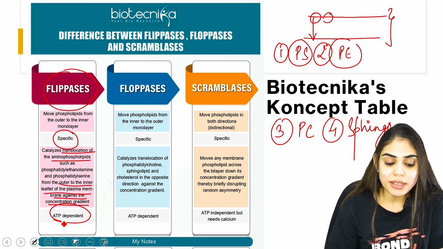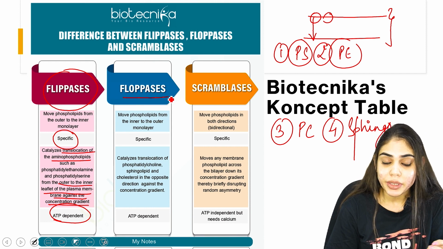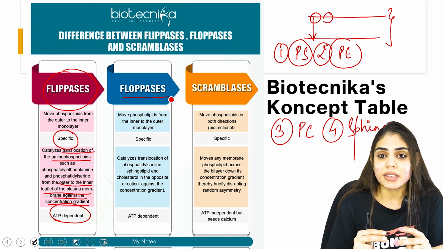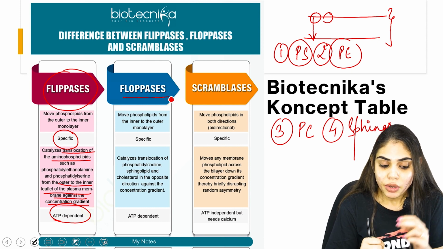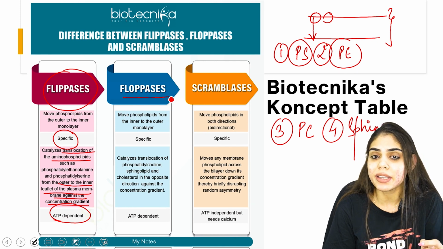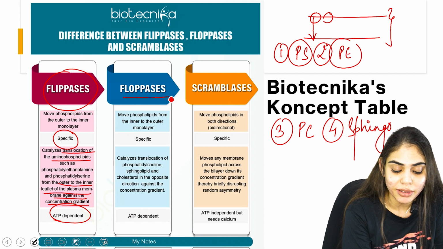What about flopases? This is an enzyme that moves the phospholipid from the inner to the outer leaflet. So these flipases and flopases are opposite to each other. Flipases catalyze the movement from outside to inside, whereas flopases catalyze it in the opposite direction, that is inner to the outer leaflet.